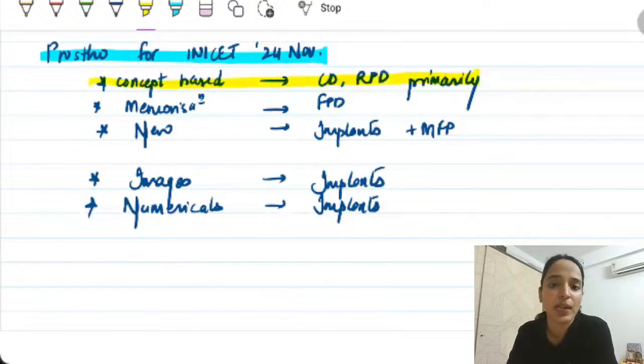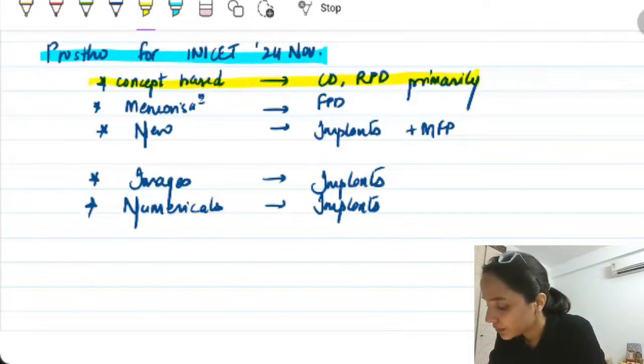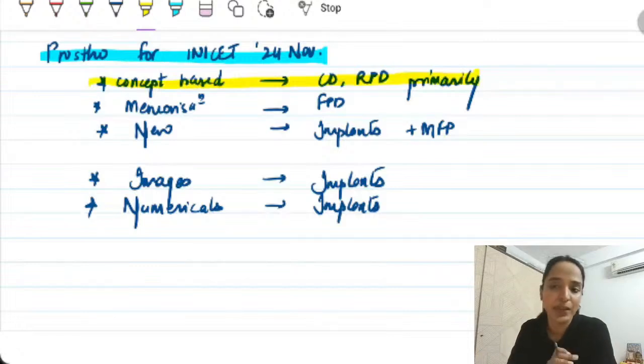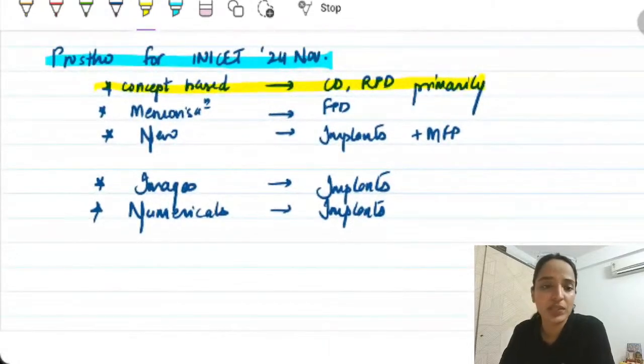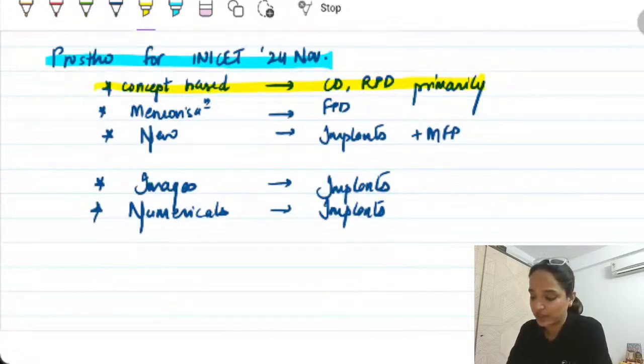So the smart way to crack these exams is, rather than running after implants or things that are coming new and getting worried about it, target the core questions and answer them perfectly well. So concept-based questions, CD, RPD primarily. That is why I'm teaching you these concepts again, so that you don't fail on those questions in the exam. This is just an analysis of the past 5 years' papers that I have done.